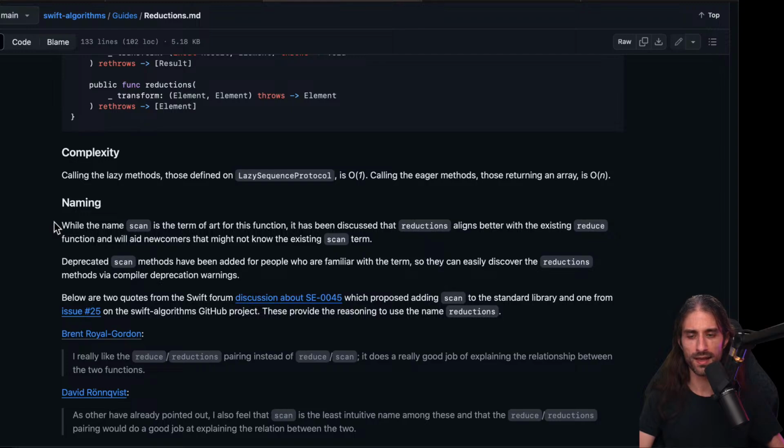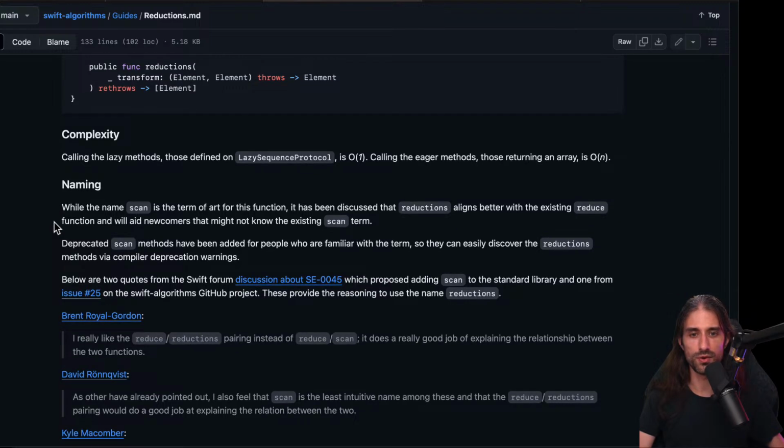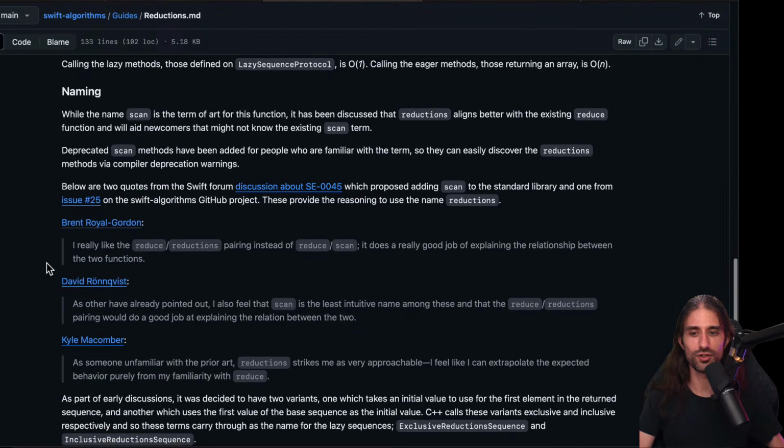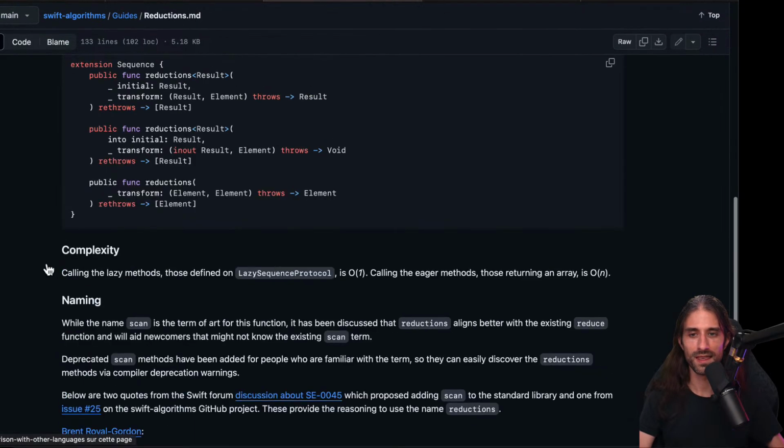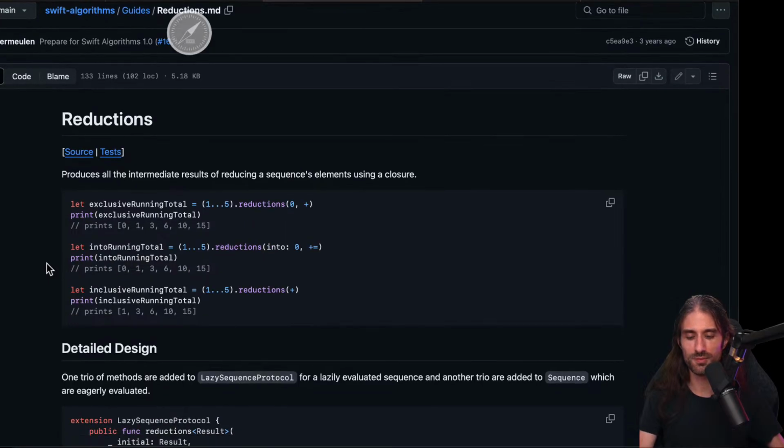So I'm glad that they didn't follow with this. And they added deprecated methods so that people who are familiar with scan can discover them and then use reductions. That's very nice. Okay, so yeah, maybe we put this one on a shortlist because it's reduce but with intermediary results.